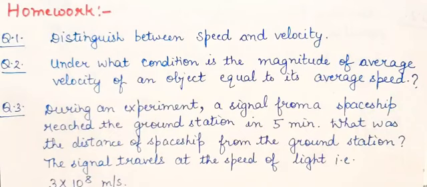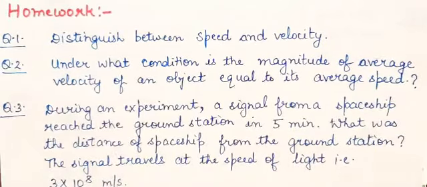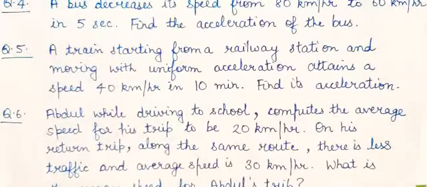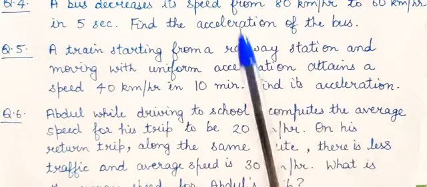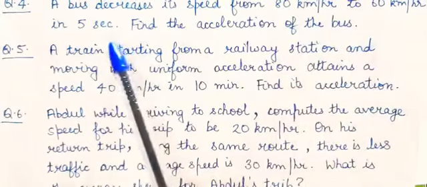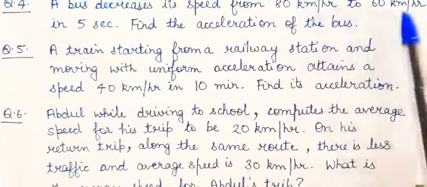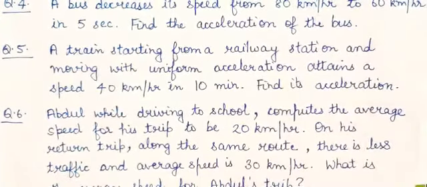The signal travels at the speed of light, that is 3 into 10 raised to power 8 meter per second. So you are given time, you are given speed. Now you need to calculate distance. Now the fourth question. A bus decreases its speed from 80 km per hour to 60 km per hour in 5 seconds. Find the acceleration. It is very easy. Just substitute these values and keep one thing in mind: it is given in kilometer per hour, you need to convert.